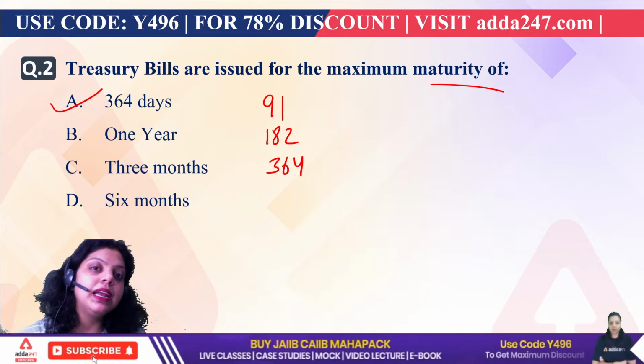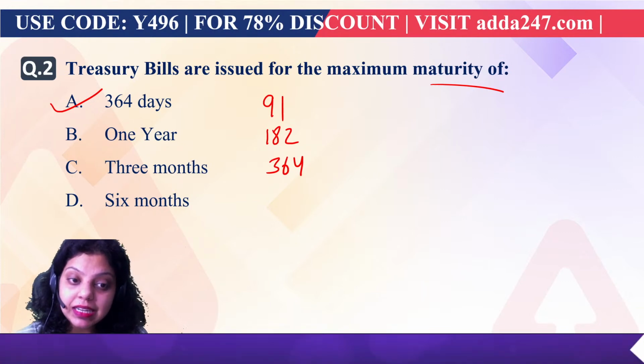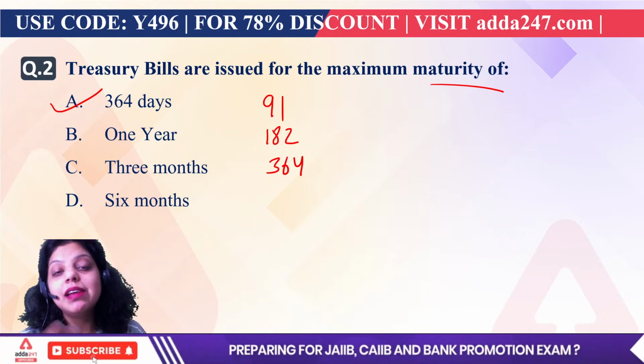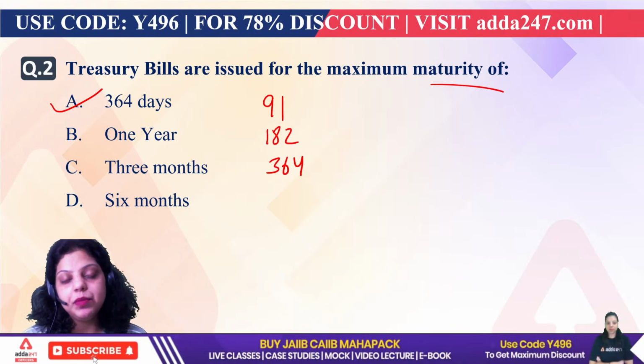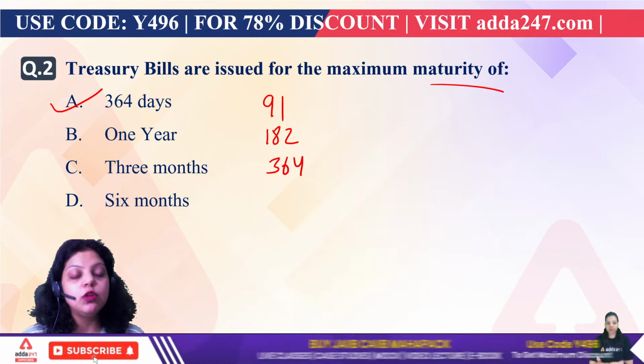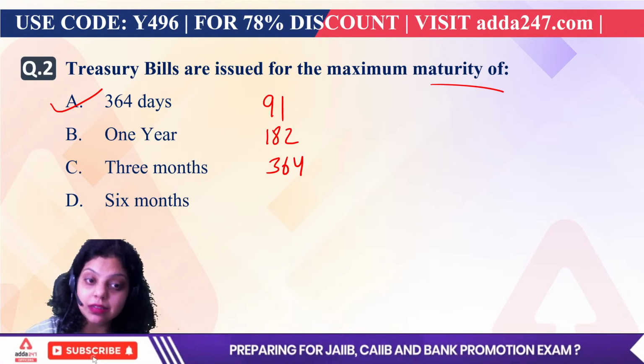So I paid 80 rupees, but at the time of maturity I will get 100 rupees in return. That discount is actually your income on the treasury bill. So no interest is paid, but it is sold at a discount.